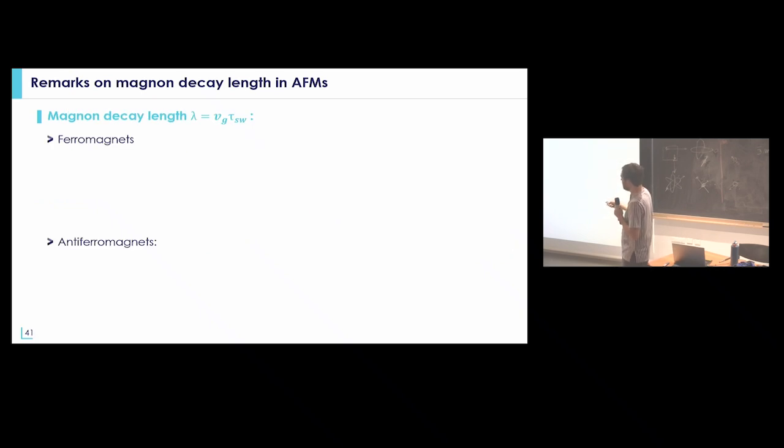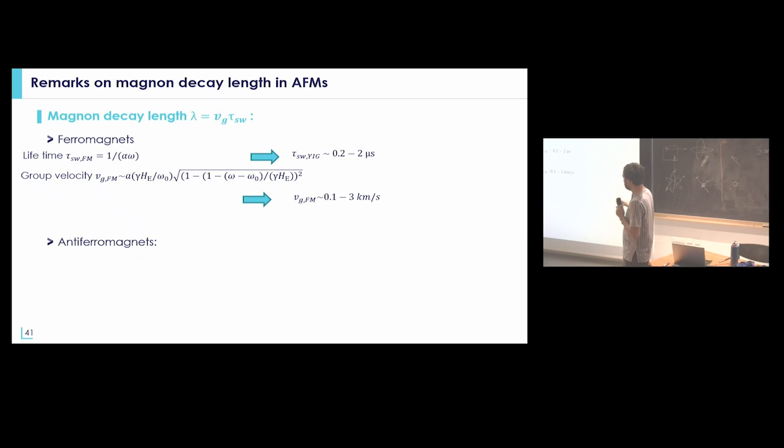Because at the end, what matters in this type of measurement is the magnon decay length. So in a ferromagnet, that is determined by the product of the lifetime, that is one over the damping, let's say, and the group velocity. Indeed, the lifetime in a ferromagnet can be of the order of up to 2 microseconds, and the group velocity is generally relatively small, hundreds of meters per second, up to maybe 3 kilometers per second. Which means that the decay length can be between 1 and 100 micrometers. This is an order of magnitude.